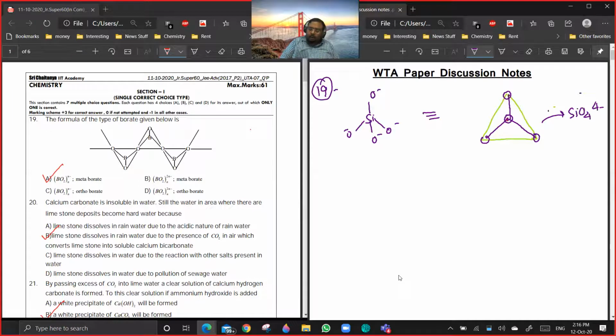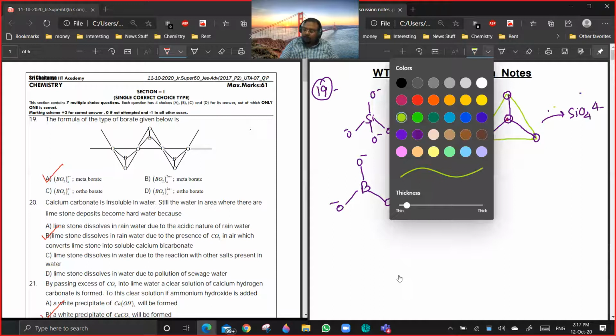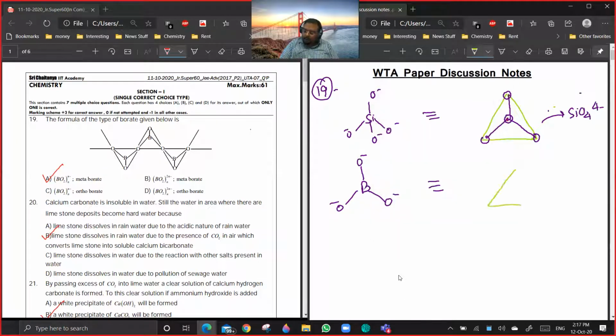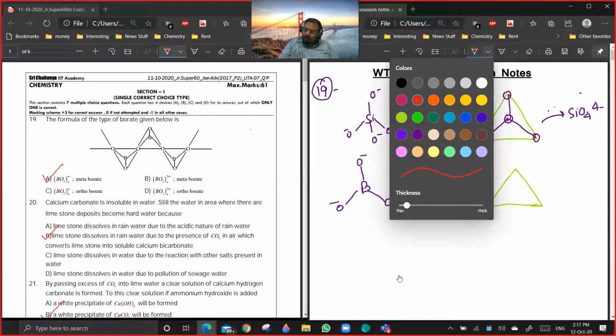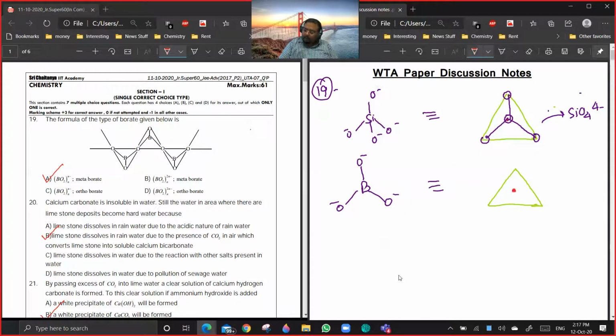This we have discussed. Now, similarly, for borates, we can write it like this. You see, borate is planar. Boron is sp2 hybridized. So when you are writing a borate, again, what we will do is make a triangle. Are you getting the point? And then this triangle will have a center, and that center will be boron.